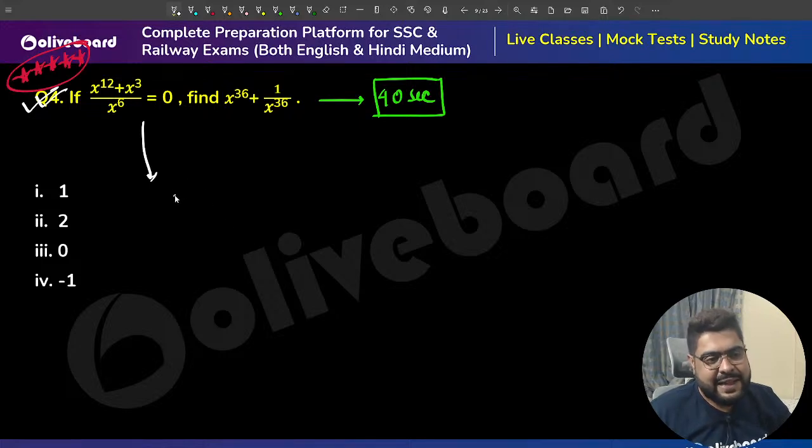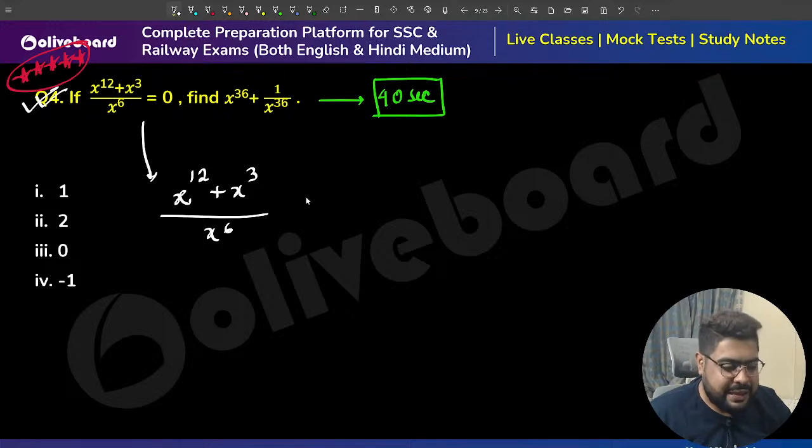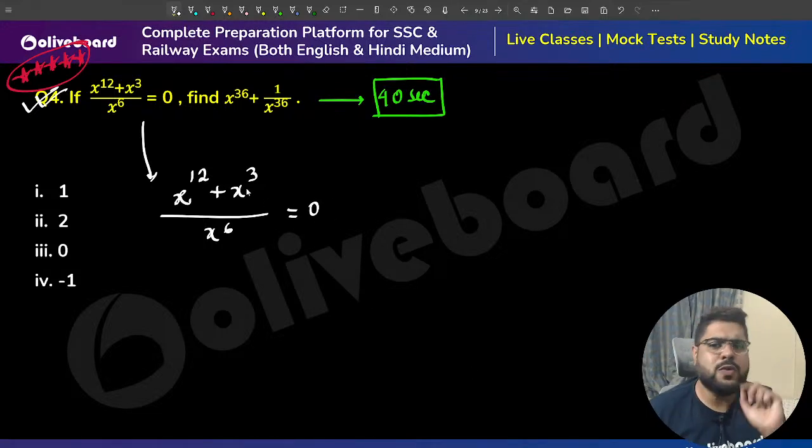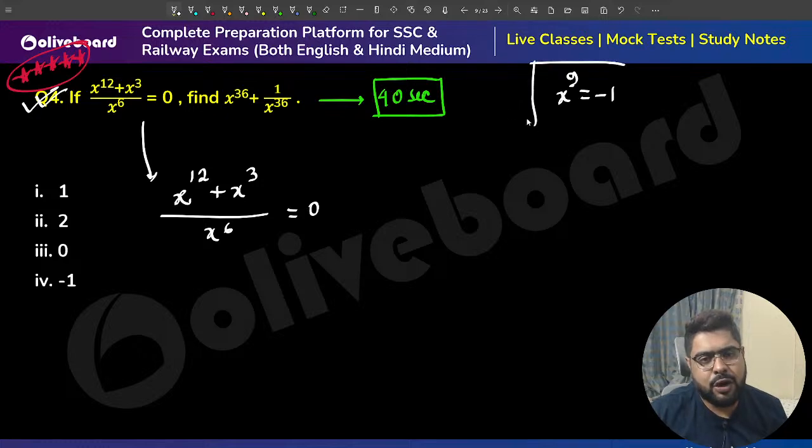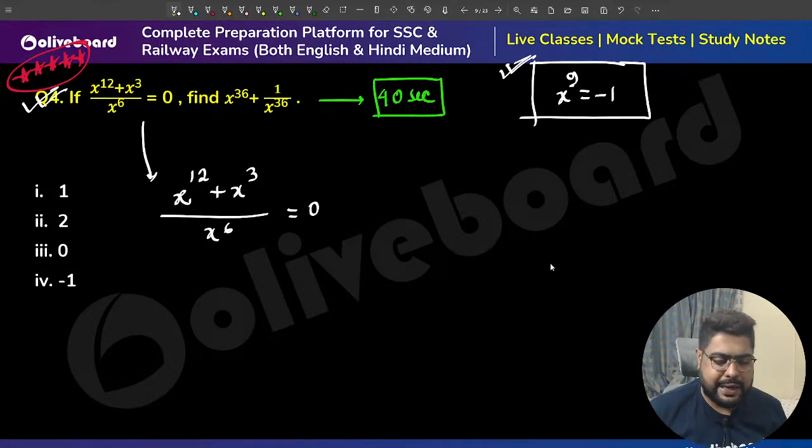Let's see. x to the power 12 plus x cube divided by x to the power 6, with 3 options, is equal to 0. Now there are 2 ways. You can multiply this and take common from there and figure out certain things. Another way: if you take common and calculate, you can say x to the power 9 equals minus 1. If you are an advanced student, you should be able to say this directly.